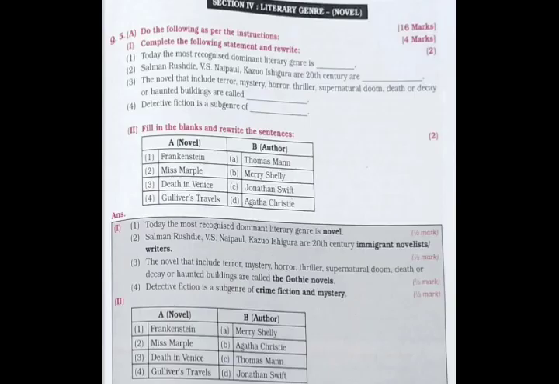Next is section 4, literary genre novel. Here you have question number 5, A, B, C and D, which total carries 16 marks. Question number 5, A, B, C and D, that is novel related activities, are all purely memory based questions. That means you will not have any sort of passage in this.